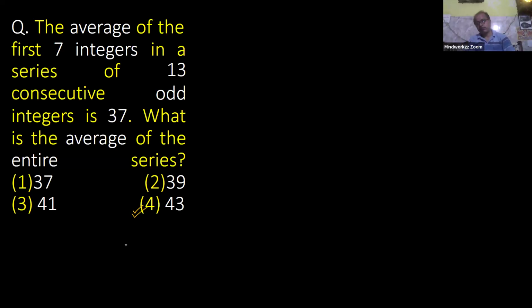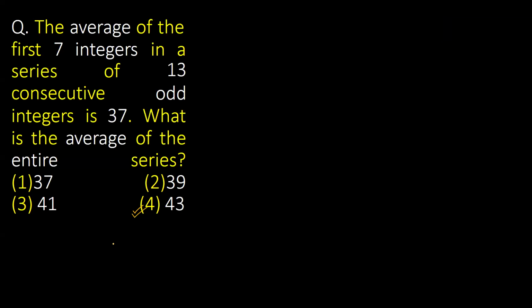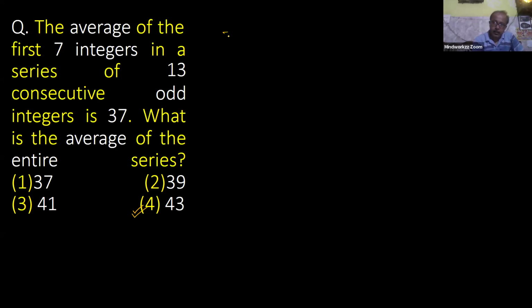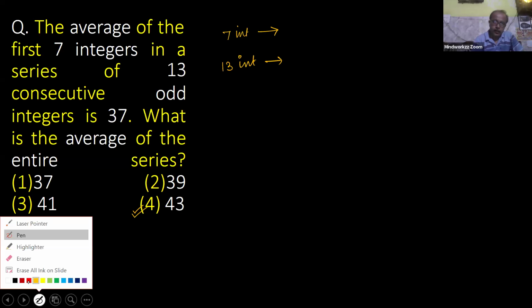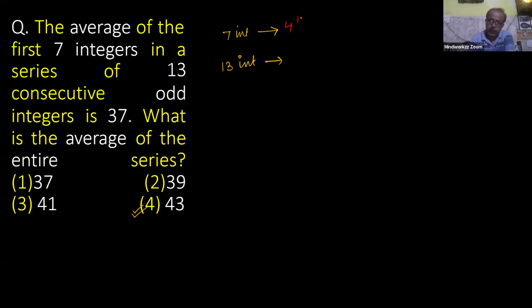Everyone got same? Or any problem, discussion required for this question? Beta, for 7 consecutive integers and for complete group having 13 consecutive integers, in this situation your average is the 4th term for this series. And for entire 13 consecutive integers, your average is the 7th term, middlemost term.